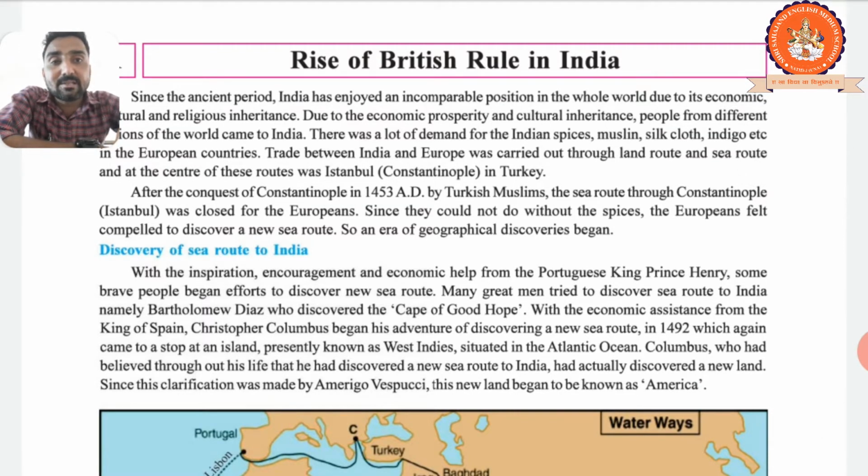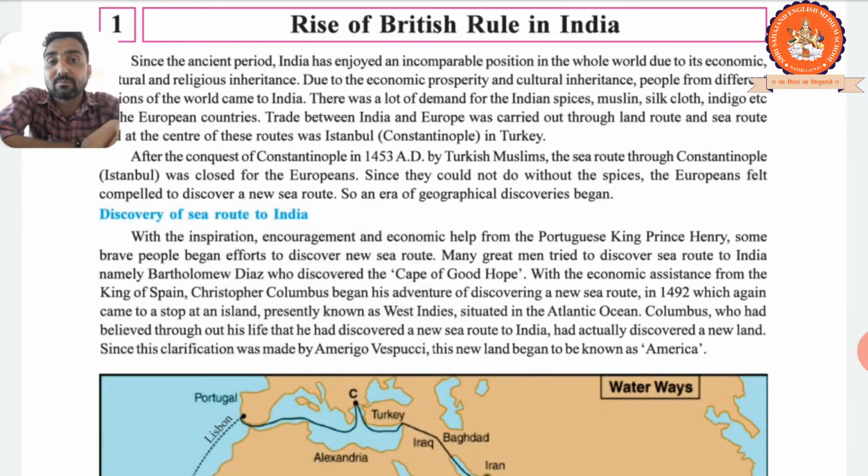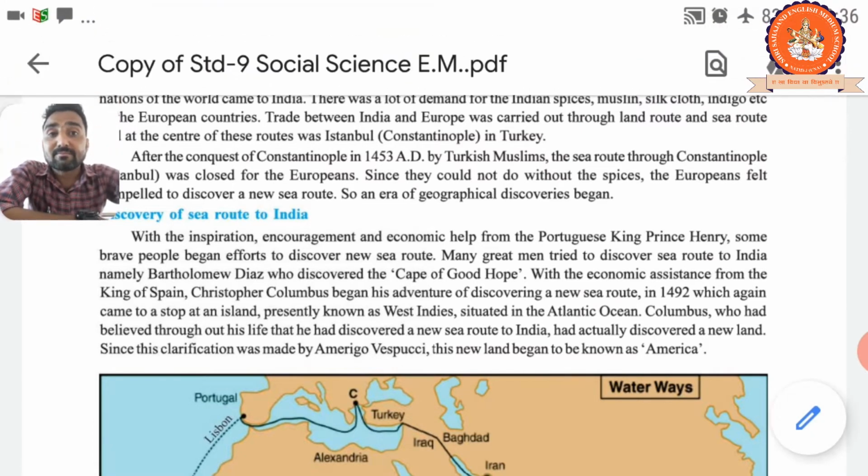Since the ancient period, India has enjoyed an incomparable position in the world, in the whole world, due to its economics. First thing. India is incomparable. That means we cannot compare any other country with India. All the best countries like America, France, other countries, are incomparable countries that we cannot compare. So in this way, in the ancient time, India was an incomparable country, due to its prosperity, its economics, financially a very wealthy country at that time, right?